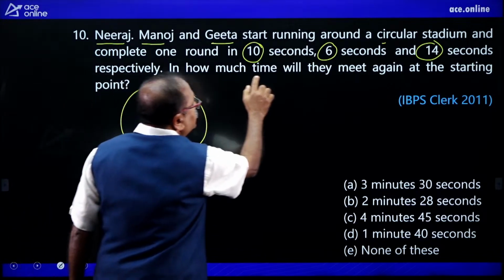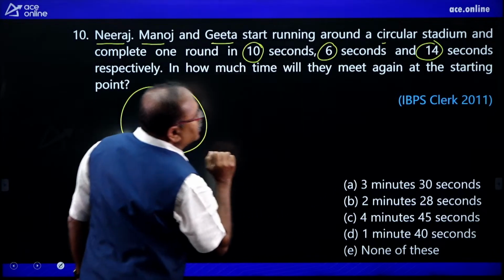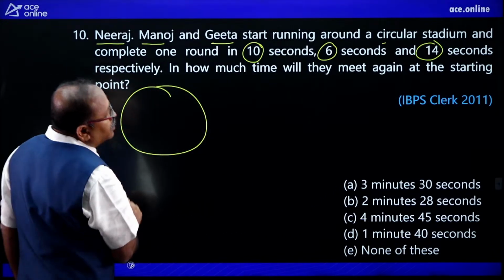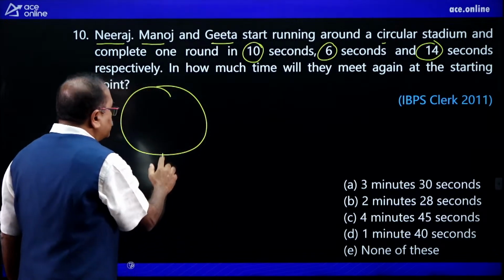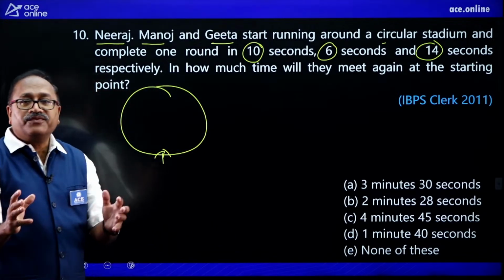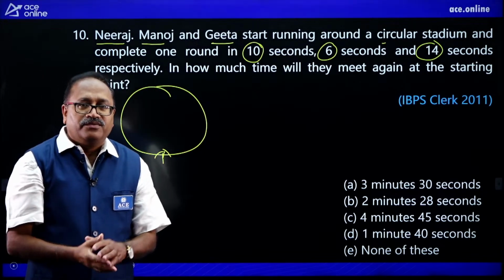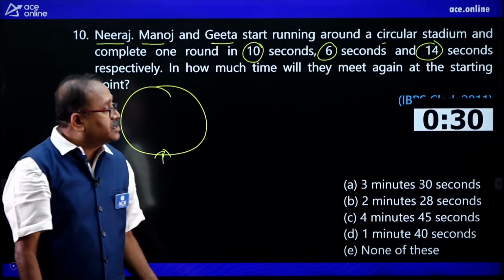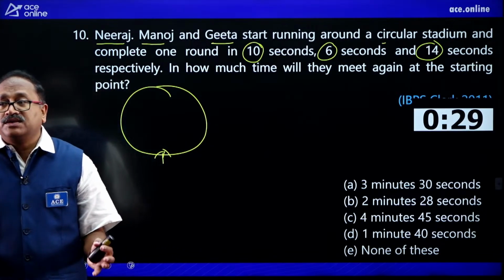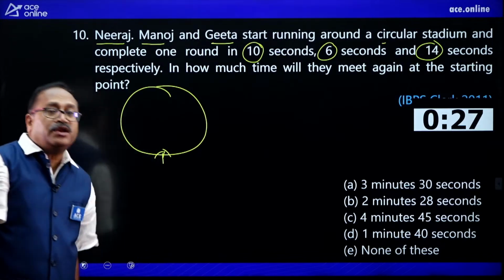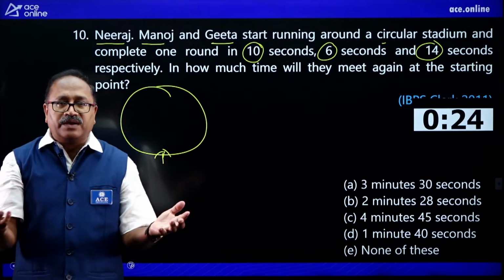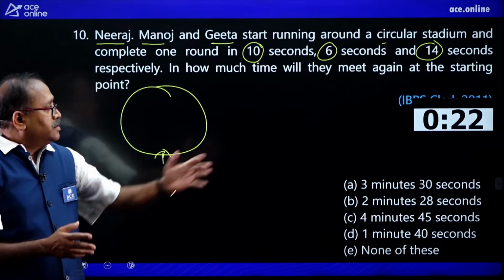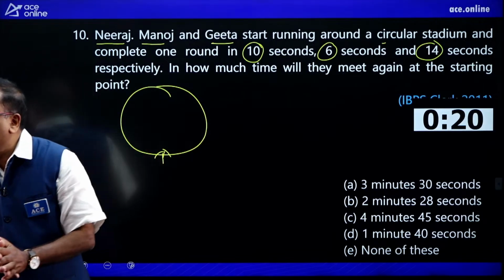Now, in how much time will they meet again at the starting point? If this is the starting point, after how much time will they meet? Very simple question, and your 30 seconds is a luxury for this question. You need only 5 or 6 seconds.